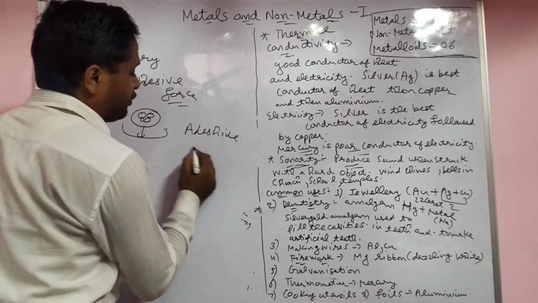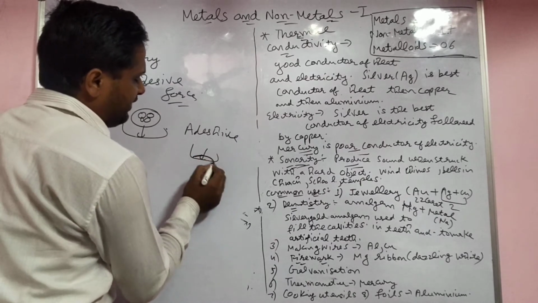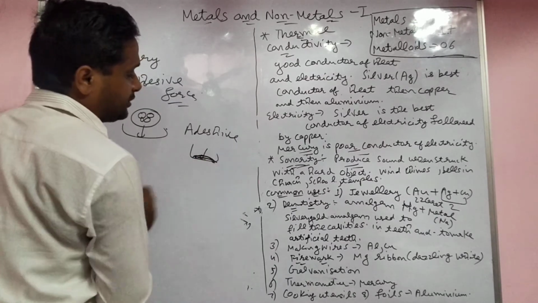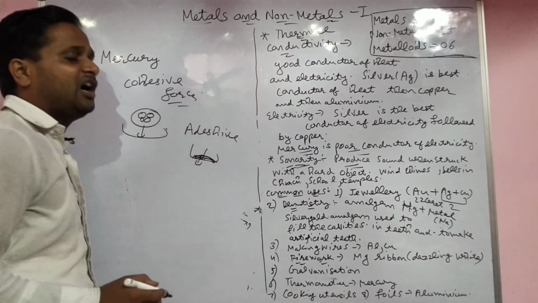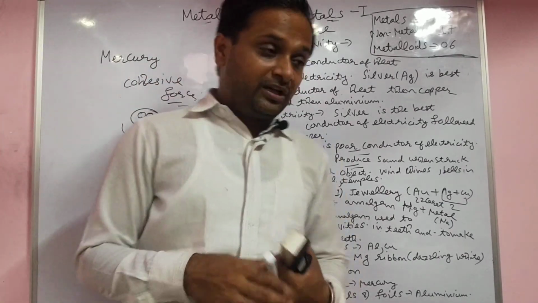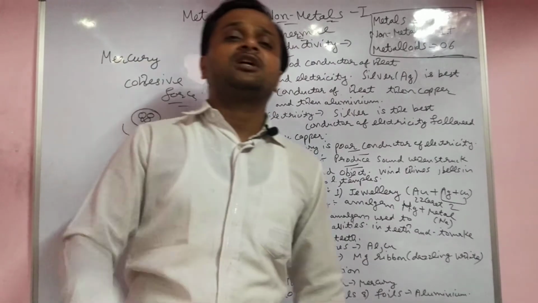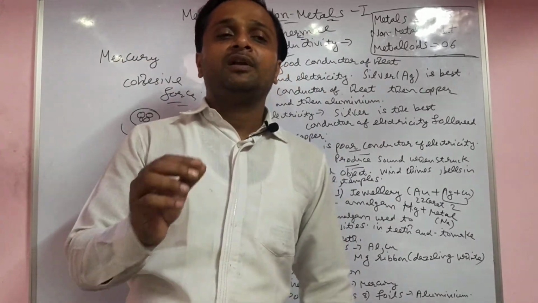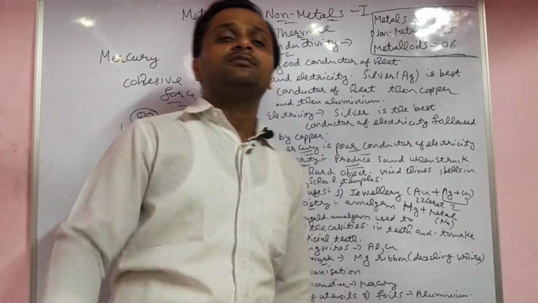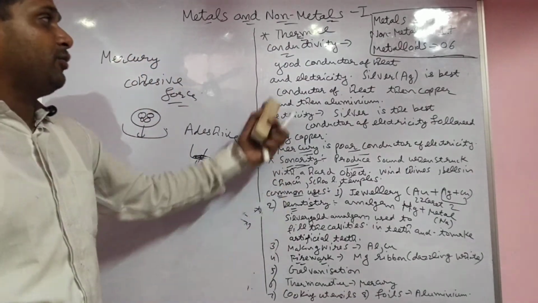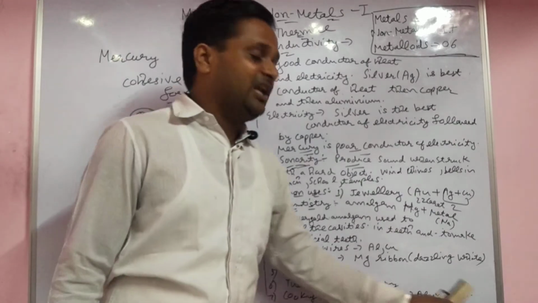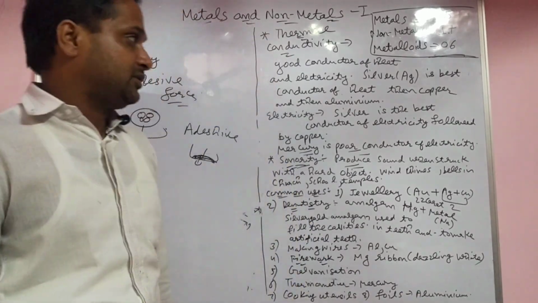Water forms an adhesive force with the surface. It wets the surface very easily because it forms bonds with the other surface. So that is why mercury does not stick to the thermometer and is very sensitive. When the temperature rises a little bit, it starts rising very easily. Cooking utensils, and aluminium foil is used now these days.